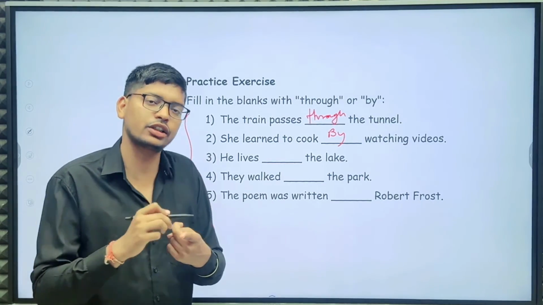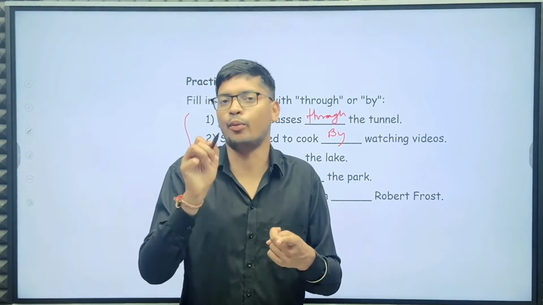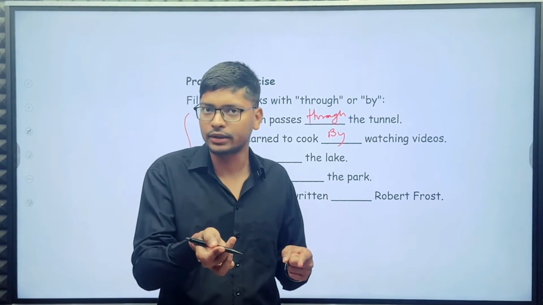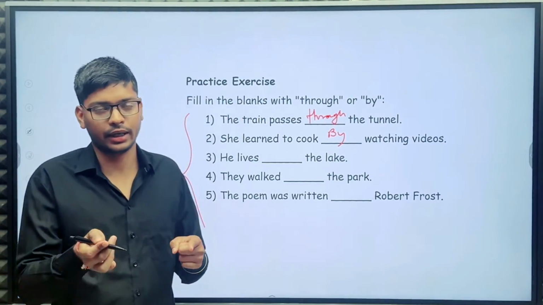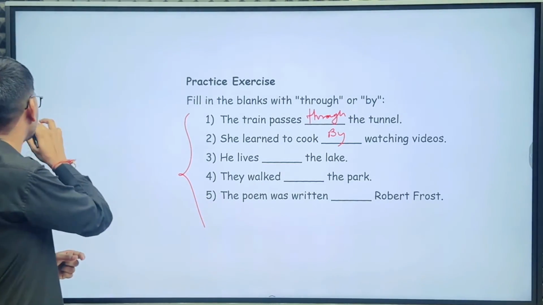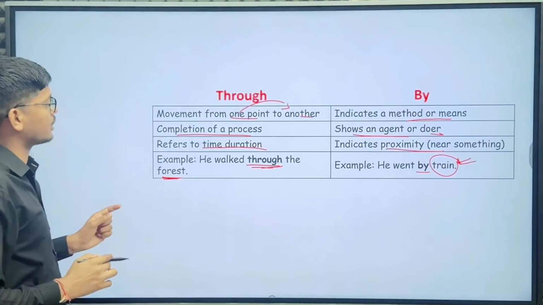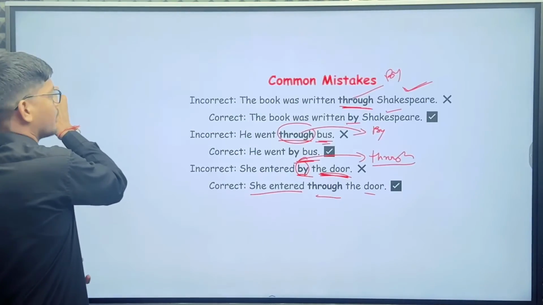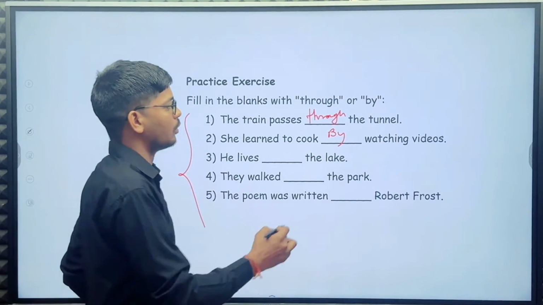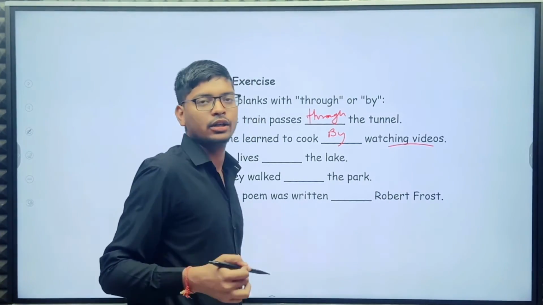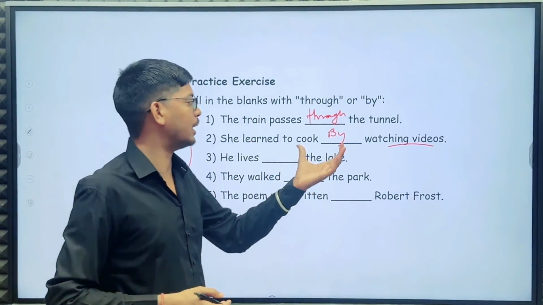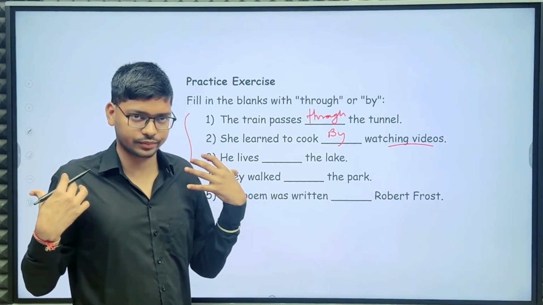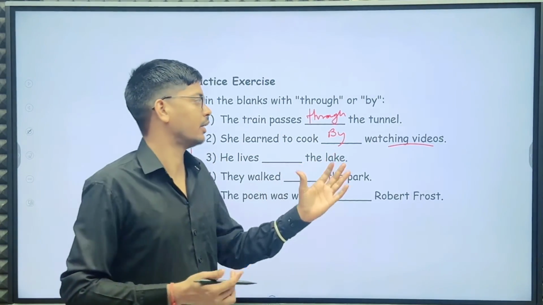In these three situations you can use by. But through is for one point to another point, completion of a process, and time duration. So watching videos is a method.